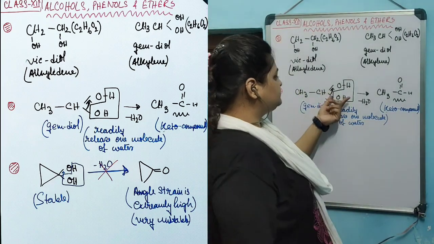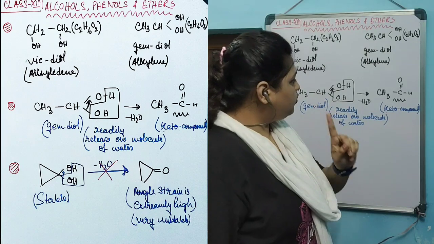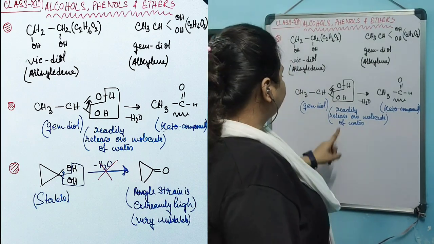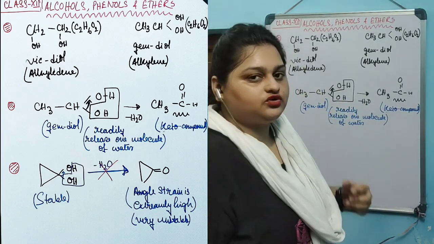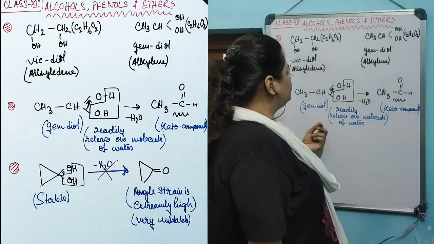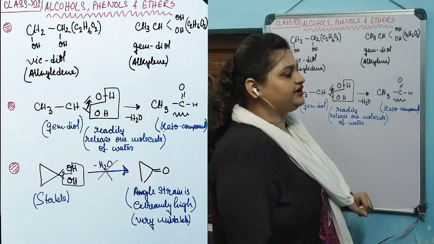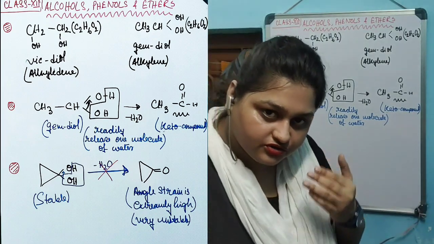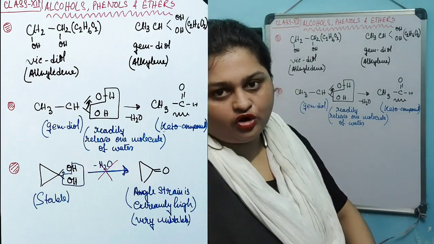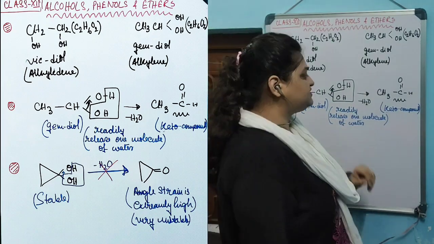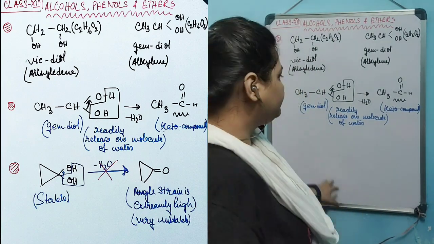Gem-diols are extremely unstable because they release one molecule of water to produce a keto compound. That's why any compound in which two OH groups are placed on the same carbon is extremely unstable. It readily releases one molecule of water and produces the corresponding keto compound.